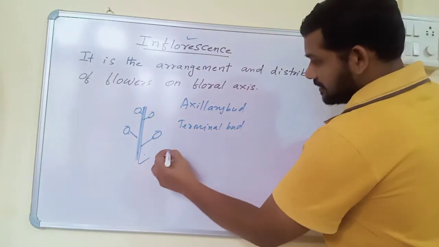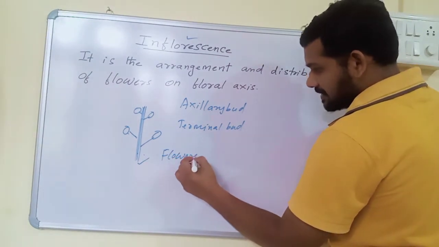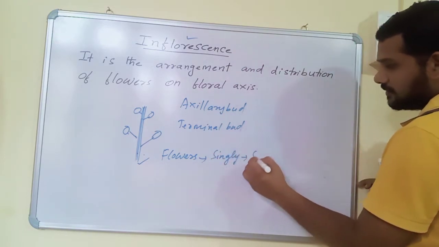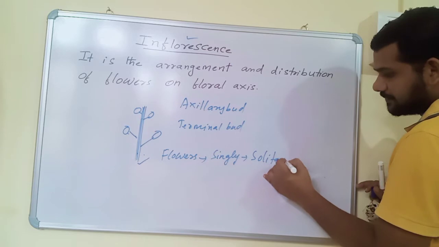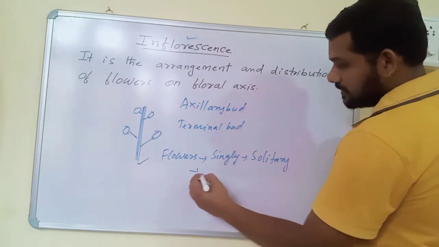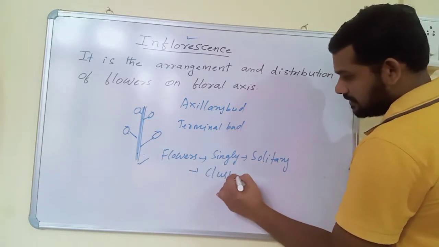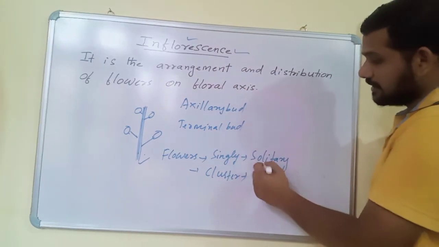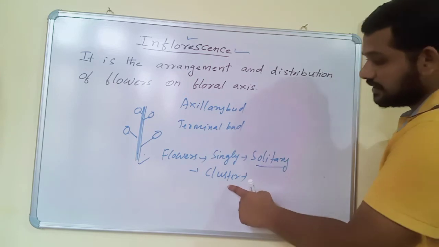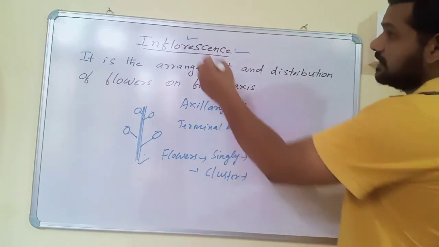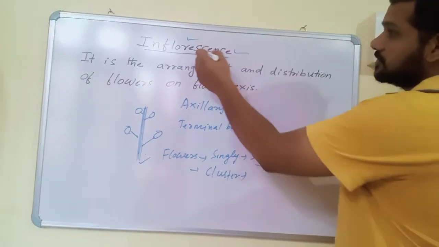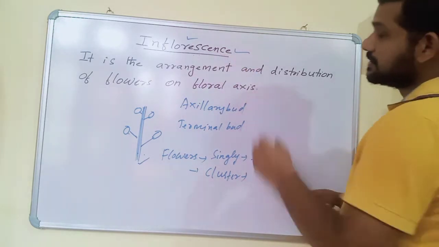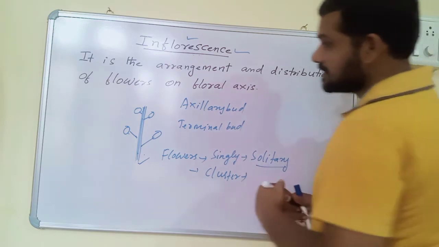If these flowers occur singly, then these flowers are called solitary. If flowers occur in clusters, then it is called inflorescence. If they occur in groups or in clusters, then this arrangement and distribution of flowers is known as inflorescence. Generally, inflorescence has a common axis.